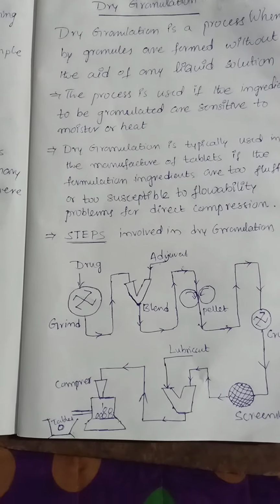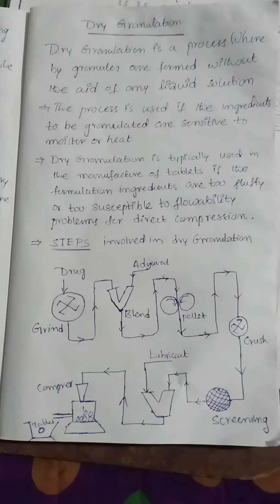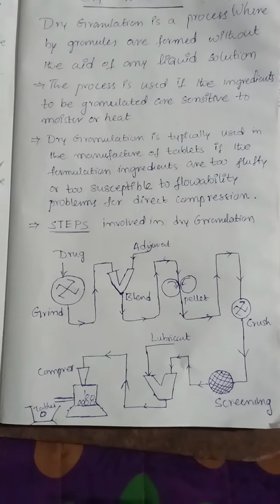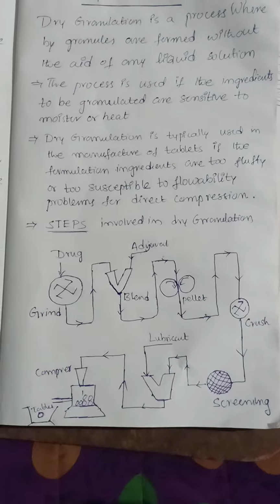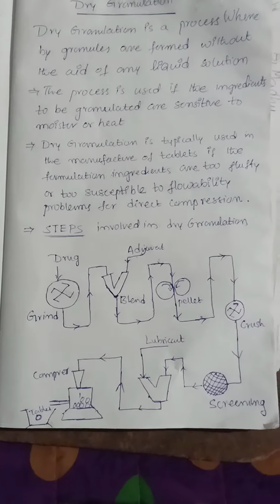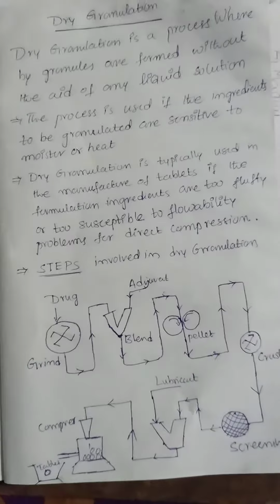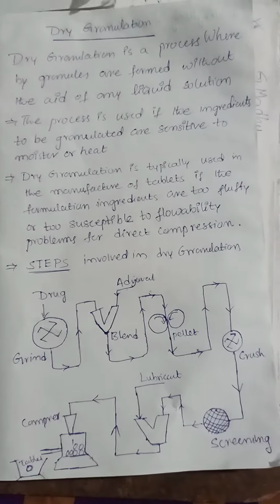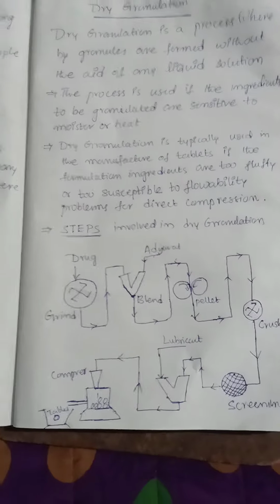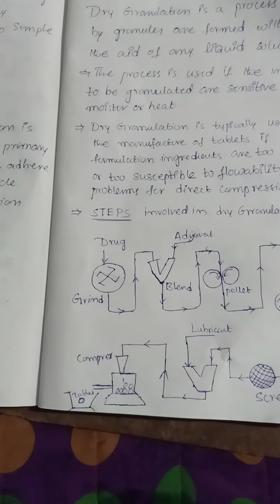So what are the steps involved in this method? There are completely 5 to 6 steps. First step is weighing the formulation ingredients.